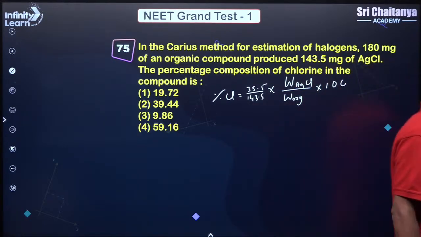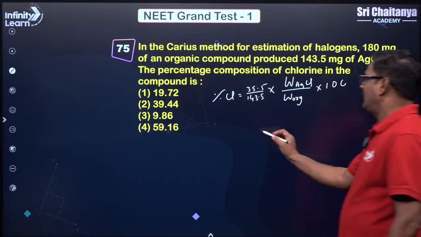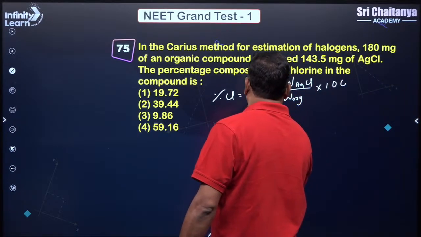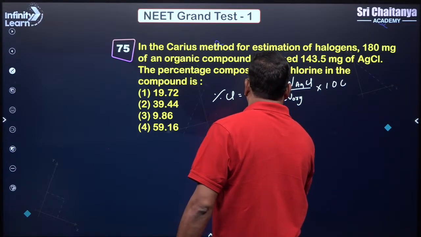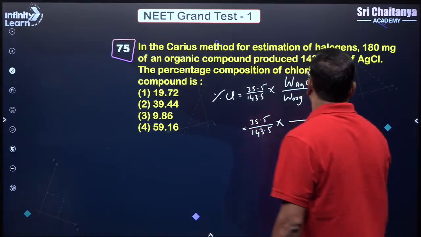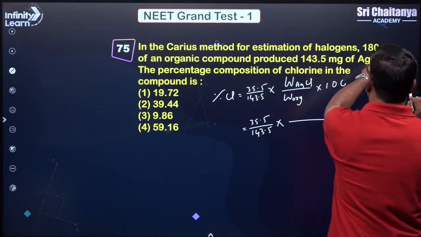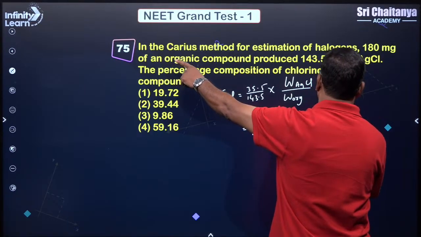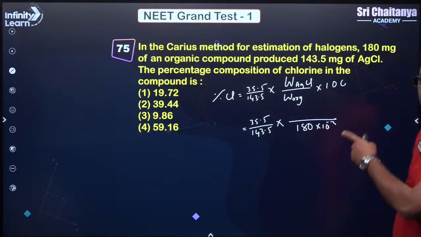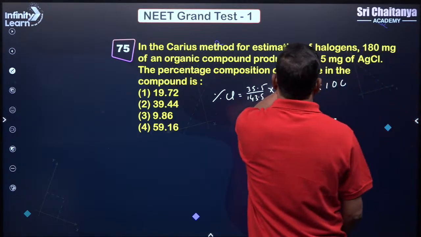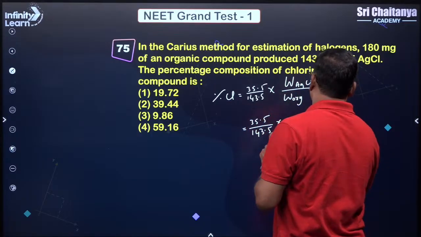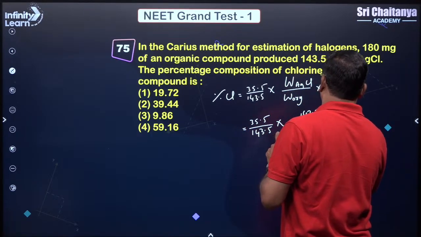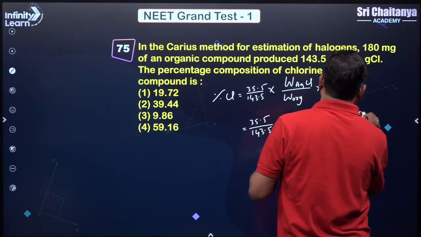That is the formula. Now we get 35.5 upon 143.5 into weight of AgCl, with organic compound 180 milligrams converted to grams, 180 into 10 power minus 3, and AgCl 143.5 into 10 power minus 3, into 100.